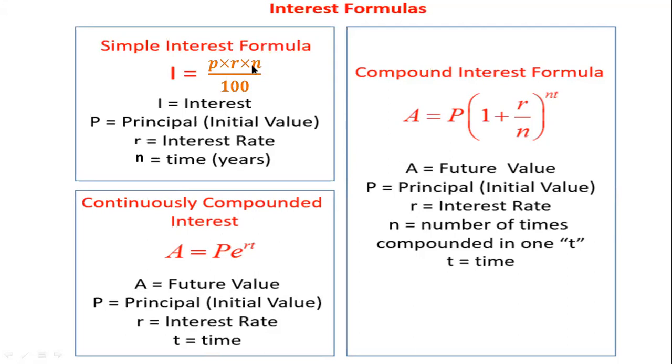Here I equals PRN by 100. That is the formula to find the simple interest, and for compound interest, it is A equals P into 1 plus R by N to the power NT. Here T is not needed, just N will be here. P is the principal, R is our rate, N is the time, and T is the component of the time. For the simple interest formula, you may just memorize this: PRN by 100.